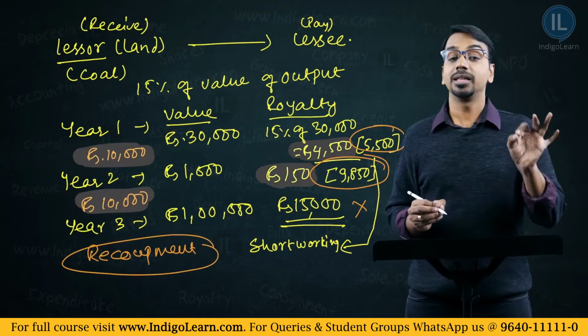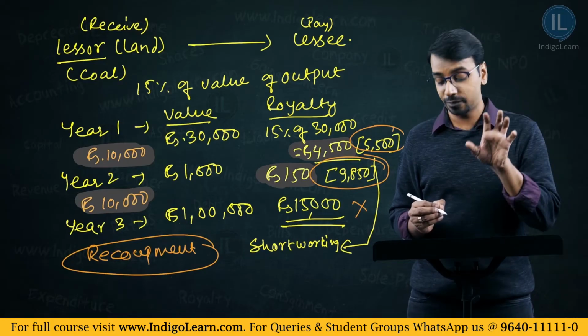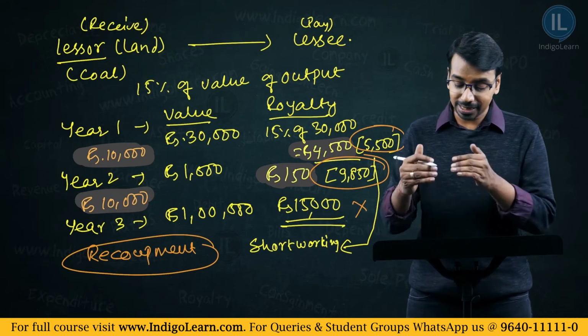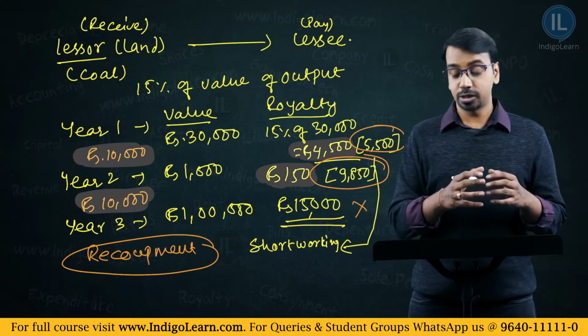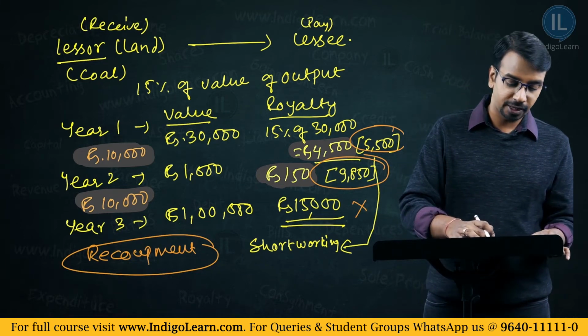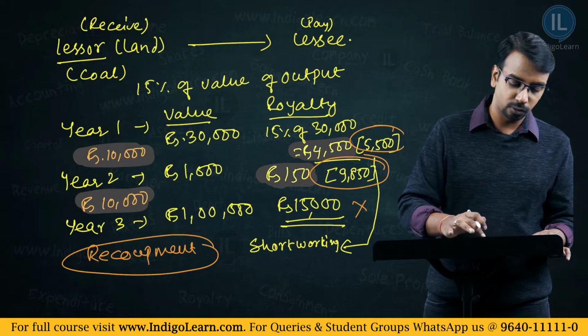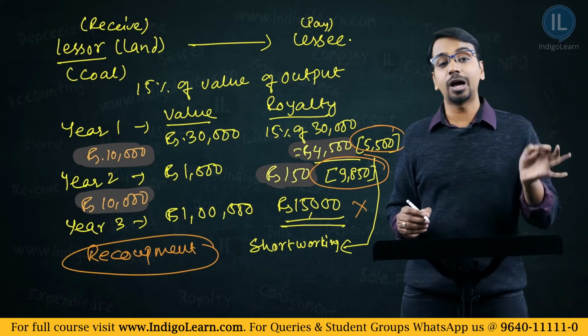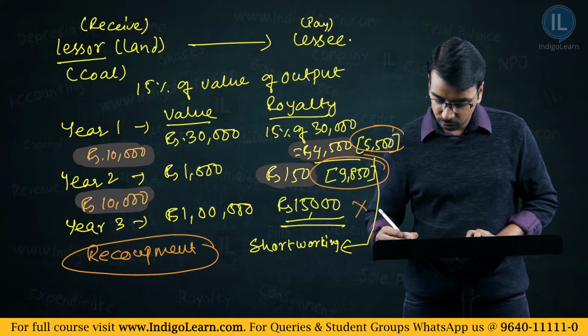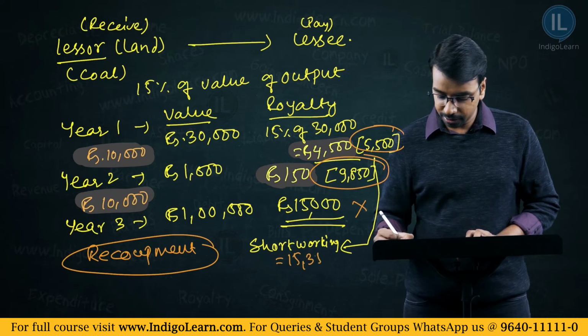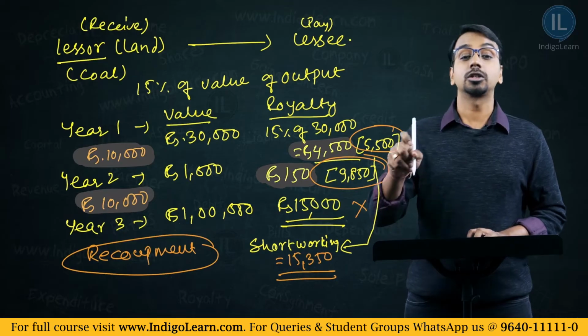Let us understand. In the first year, the short working was 5,500. In the second year, the short working was 9,850. How much is the total? It is 5,500 plus 9,850. The total is 15,350. What is the total of these two? Short workings here is 15,350. This is the total short working.